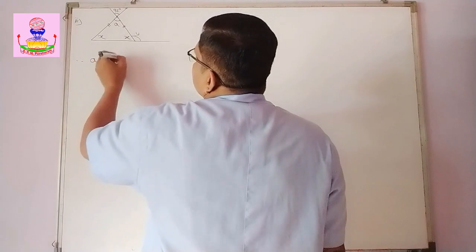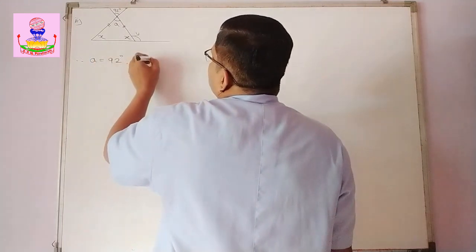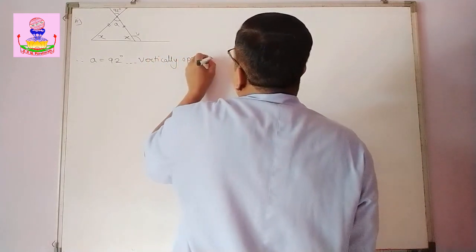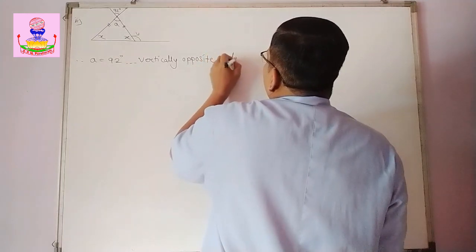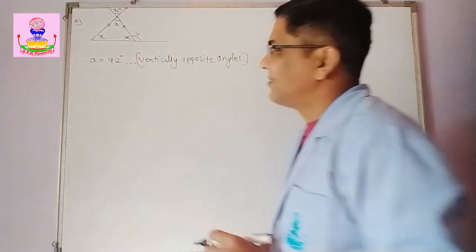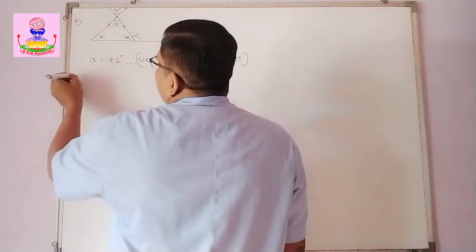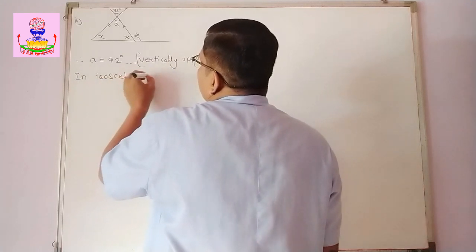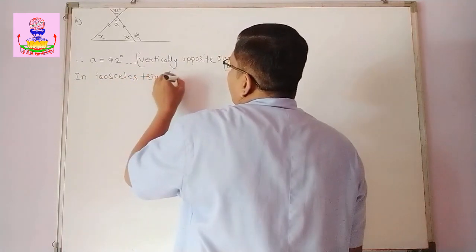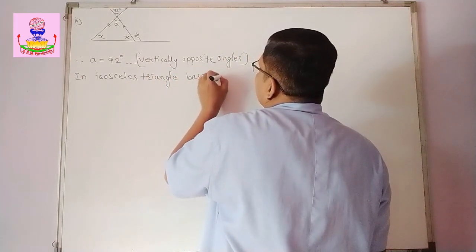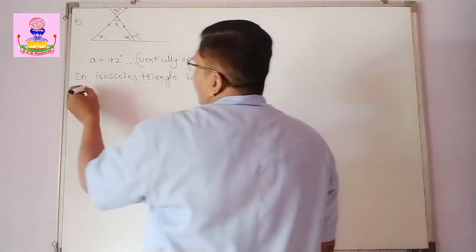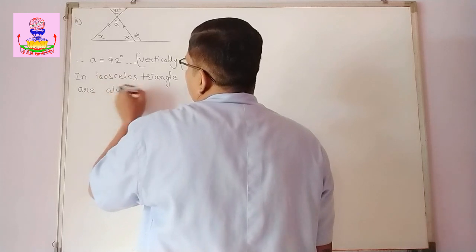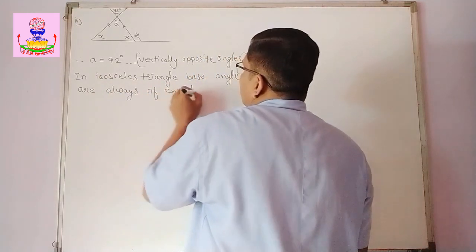So therefore A is equal to 92 degrees. Why? Vertically opposite angles, and vertically opposite angles are always equal. Then in an isosceles triangle, base angles are always of equal measure.